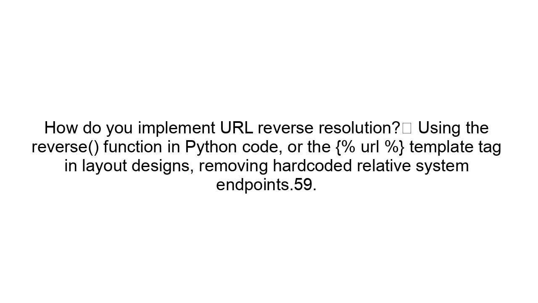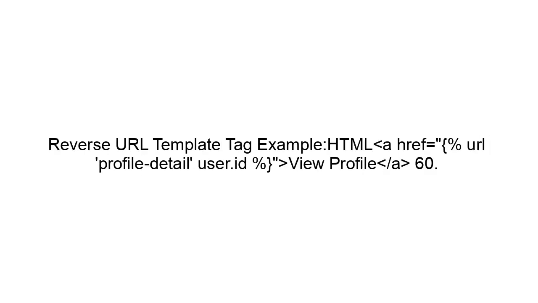How do you implement URL reverse resolution? Using the reverse function in Python code or the {% url %} template tag in layout designs, removing hard-coded relative system endpoints. Reverse URL template tag example. HTML: a href, {% url 'profile_detail' user.id %}.